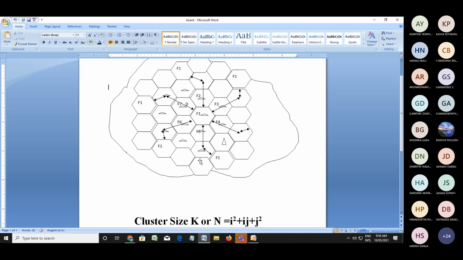See this one. When F1 comes, why does it turn 60 degrees? The total rotation is 360 degrees, and each face takes 60 degrees. That is, we have to turn counterclockwise 60 degrees. First move in one direction by i cells, and then move j cells in the direction 60 degrees counterclockwise. I think you can understand. Finally, we have to reach F1 again from the center cell. This is the way to find where exactly F1 comes.